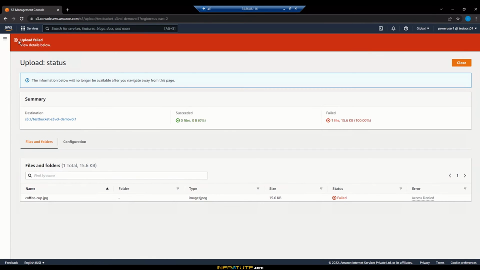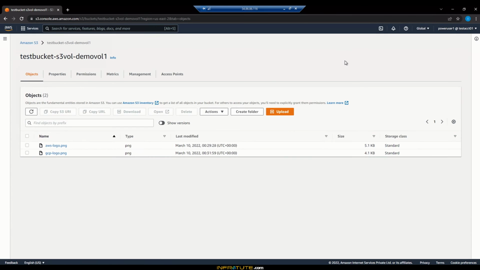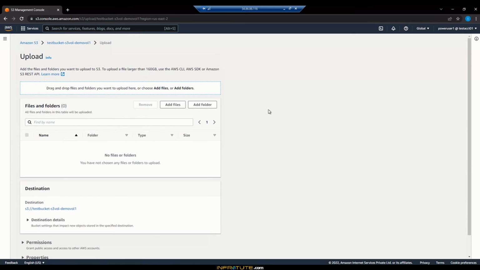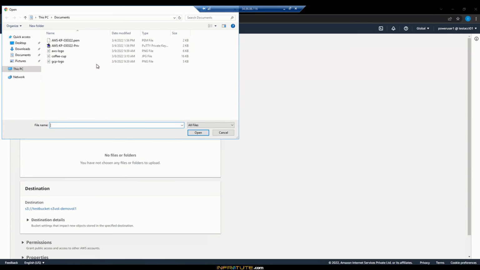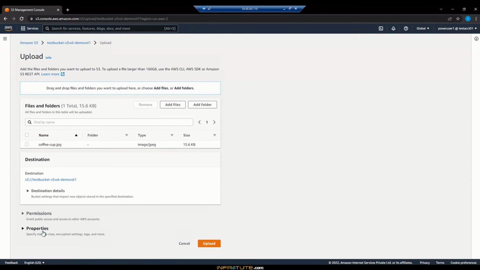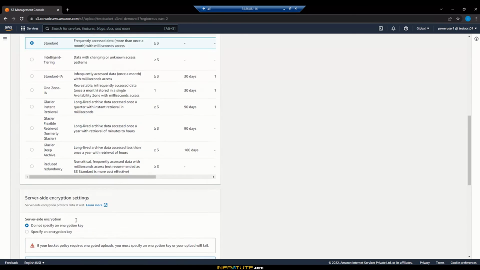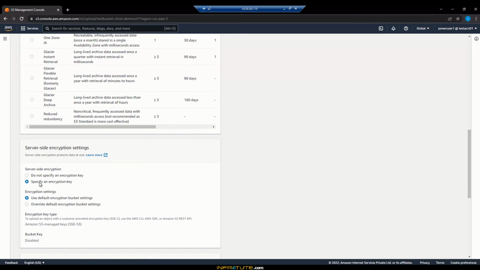No, it is telling us the upload has failed and access is denied. It says you don't have permissions to upload files and folders. The reason is that it doesn't have an encryption key associated with it. Now let's try the same file once again. Let me click on upload, add files, and select the same file. However, this time let me go to the properties, and under the properties, select the encryption key. All right.